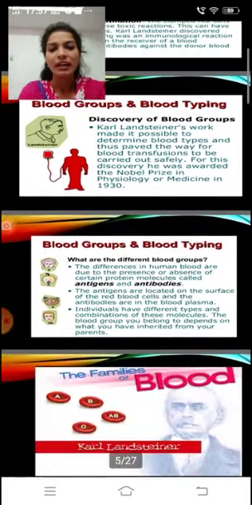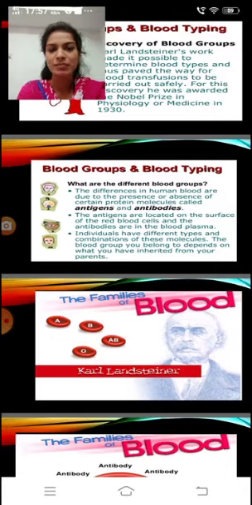Next, what are the different types of blood groups? The differences in human blood groups are due to the presence or absence of certain protein molecules called antigens and antibodies. The antigens are located on the surface of the red blood cells and the antibodies are in the blood plasma. Individuals have different types and combinations of these molecules. The blood group you belong to depends on what you have inherited from your parents.